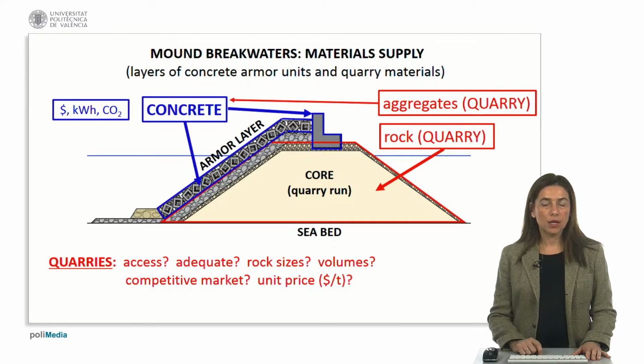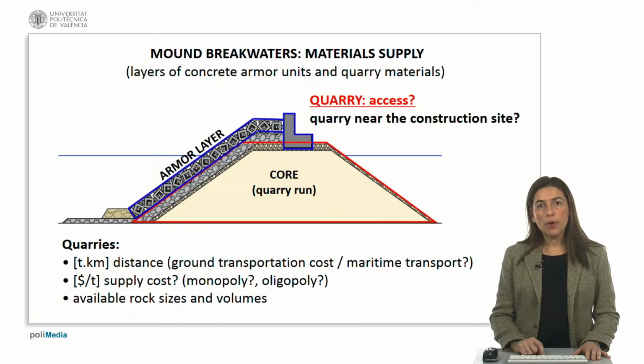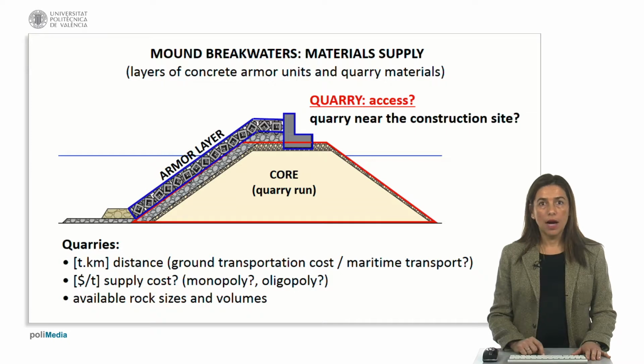The characteristics of quarries near the construction site, available rock sizes, and unit prices, dollars per ton, are relevant when designing mound breakwaters. Having a quarry near the construction site is necessary to reduce economic costs and environmental impact. However, this is not always possible.